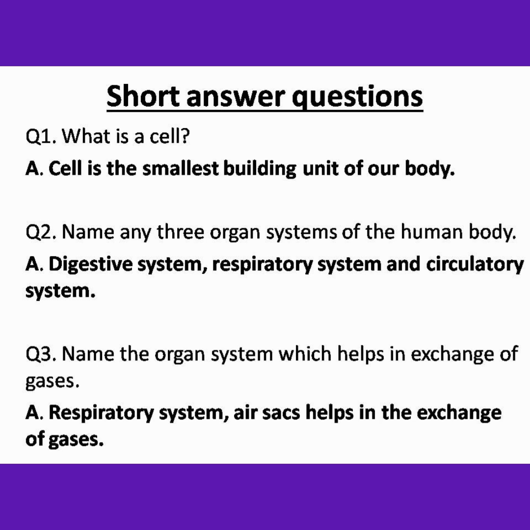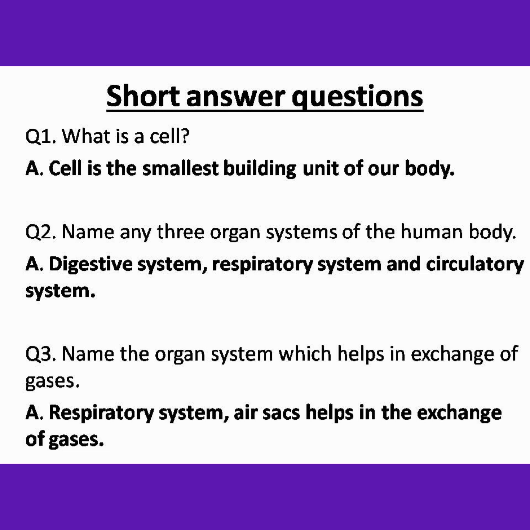Let's discuss short answer questions. Question 1. What is a cell? Answer. Cell is the smallest building unit of our body. Question 2. Name any 3 organ systems of the human body. Answer. Digestive system, respiratory system and circulatory system.